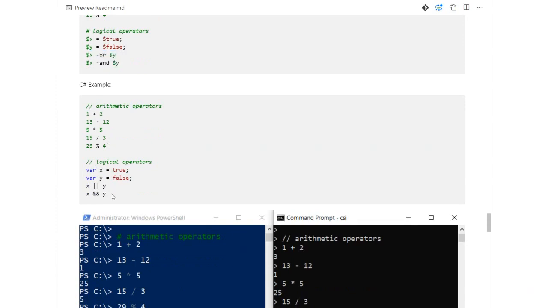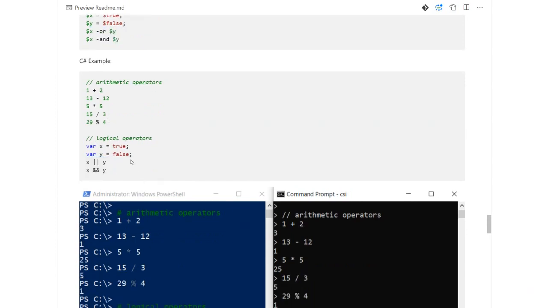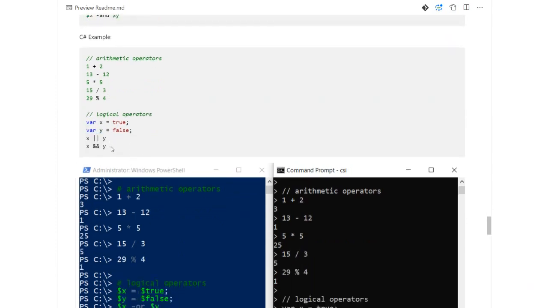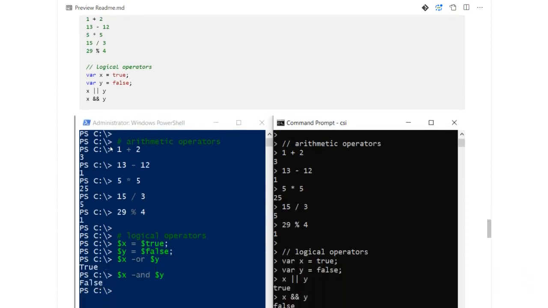In C# the syntax is a little different, but again it's not that different. In C# we use double vertical bars to define an OR operator. So x or y would be represented by x and y with double vertical bars in between. And to perform an AND operation, you simply use the double ampersand sign.